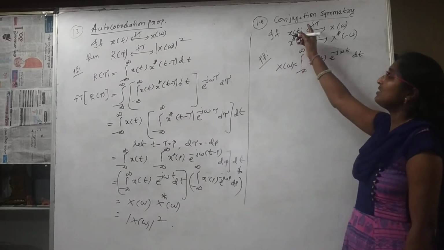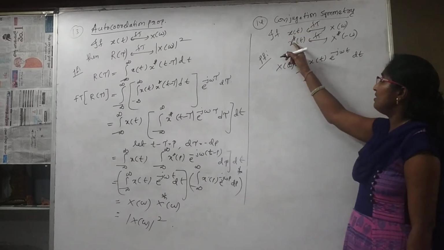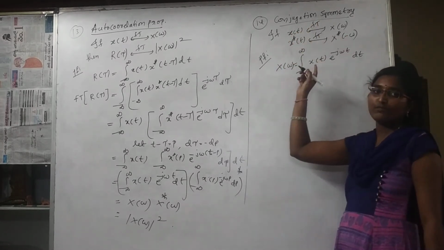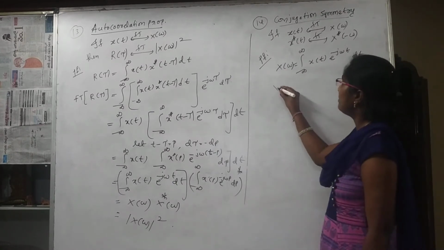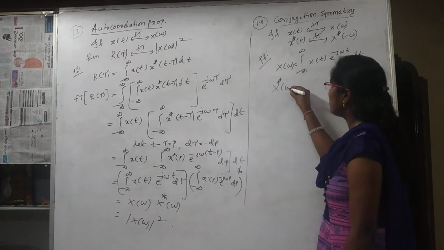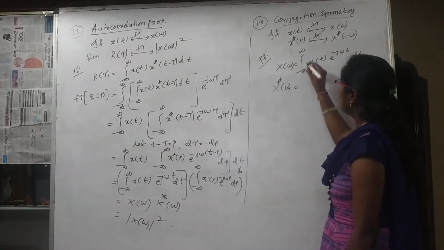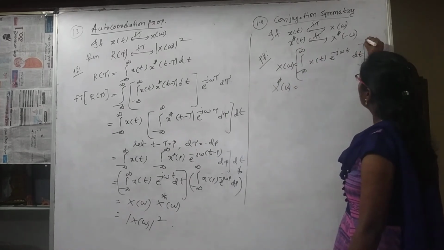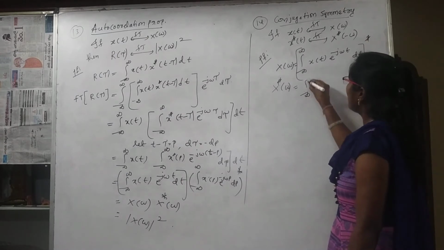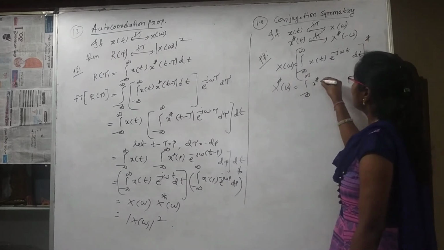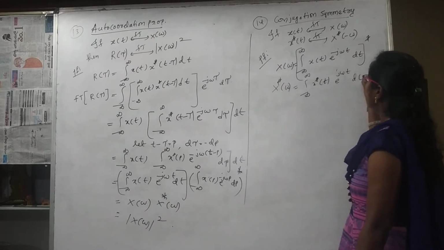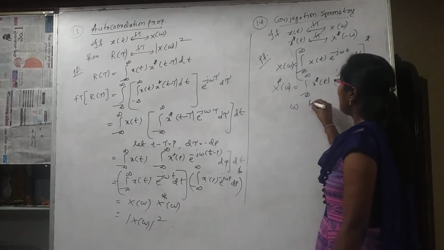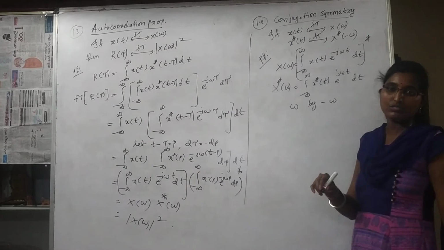Next property is conjugation symmetry. What will be the Fourier transform of x star of t? For that I have taken the Fourier transform formula and I am applying the conjugation to both sides. Then how can I write it? Integral minus infinity to infinity x star of t into e power j omega t dt. Now replace omega by minus omega on both sides.